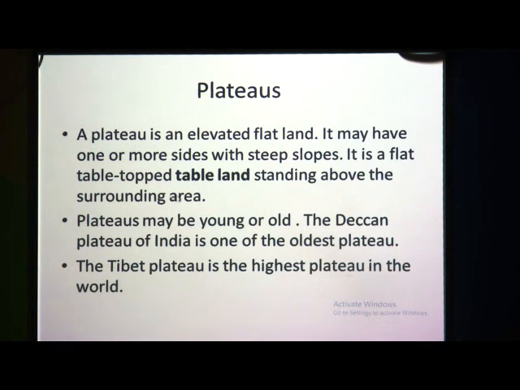So, it is a flat table topped or table land standing above the surrounding area. Plateaus, they may be young or old. Like mountains, how old mountains we have seen, the mountains are young or old. In the same way, plateaus may be young or old. The Deccan Plateau of India is one of the oldest plateaus.